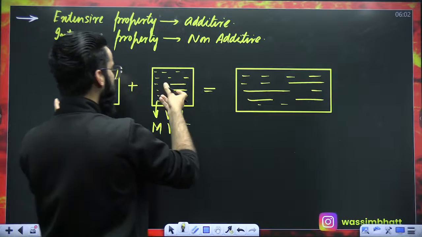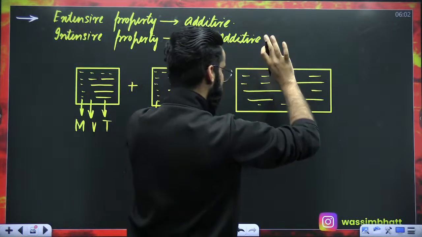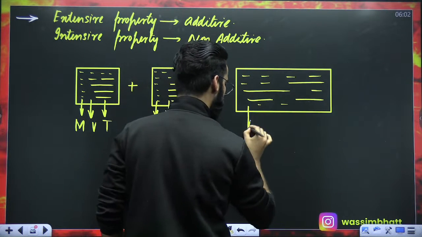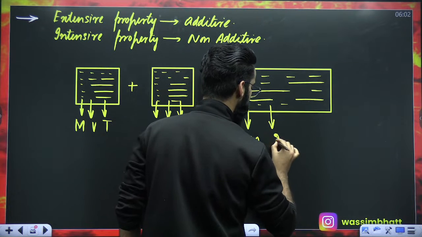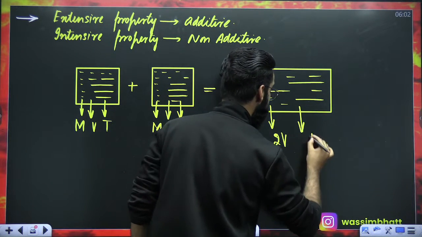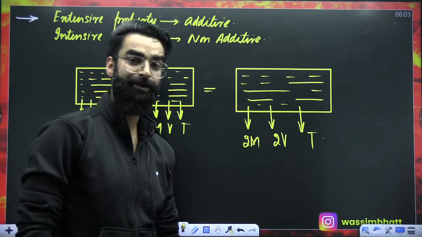I'm pouring the water in both the containers into this final container. Now tell me, what is the mass of the water present in the final container? It's going to be 2m. Volume of water is going to be 2v, but its temperature will remain as such. It's going to be T only.